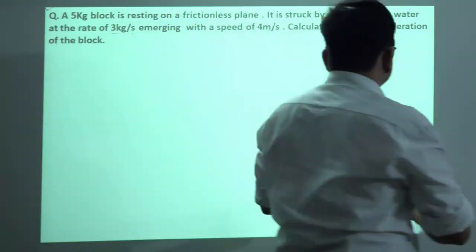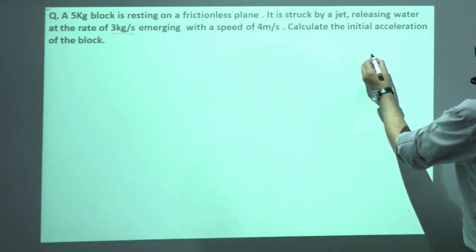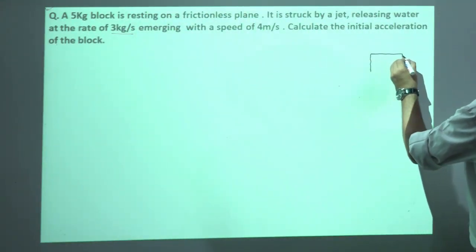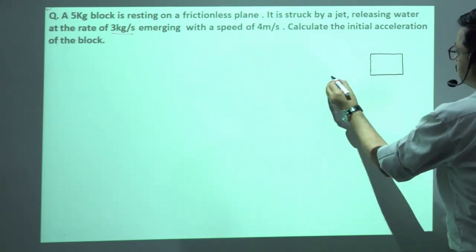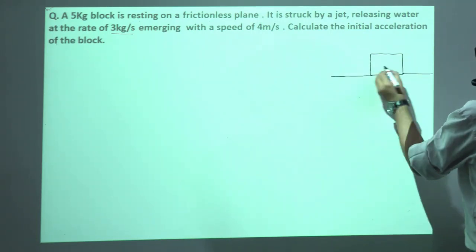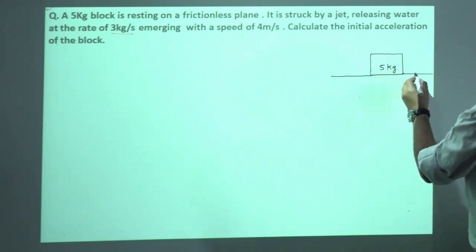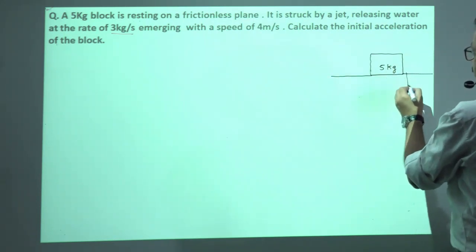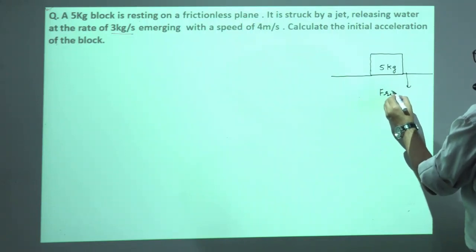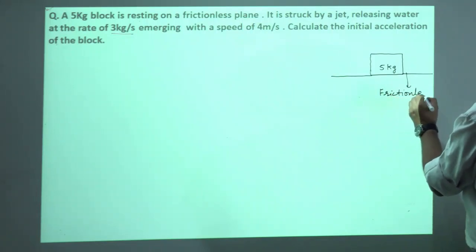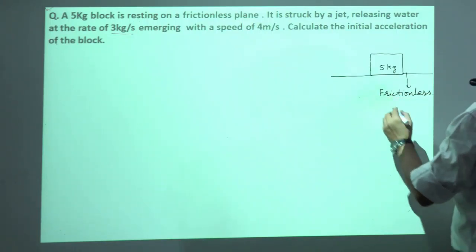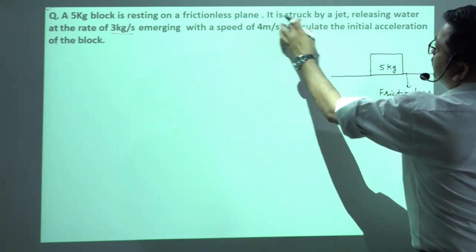So the situation is like this, this is our block, mass of the block is given to us, it is resting on the frictionless plane. This is frictionless surface. It is struck by a jet